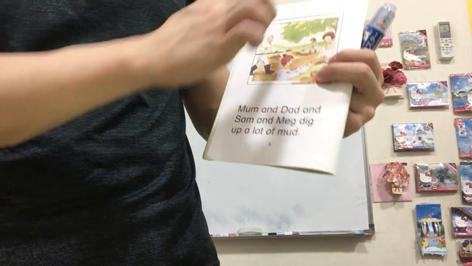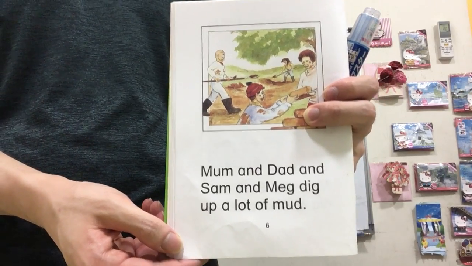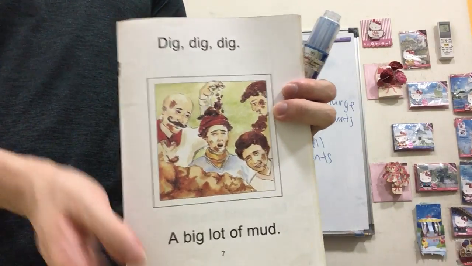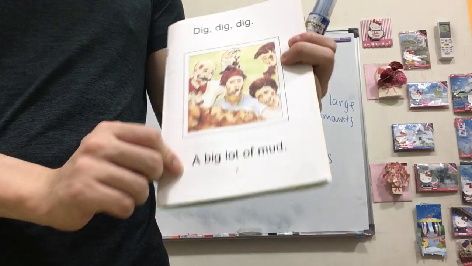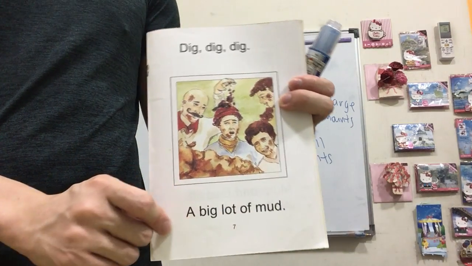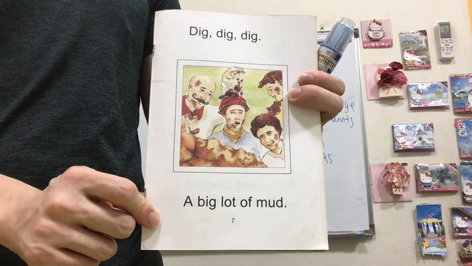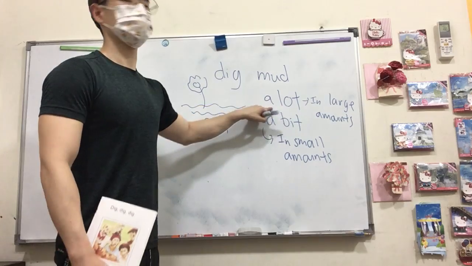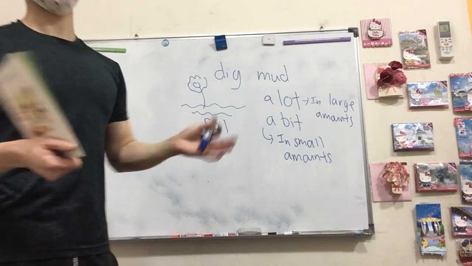So all of them dig up a lot of mud. The next page, dig, dig, dig, a big lot of mud. A big lot is like a lot. So just take a big lot as a lot. They have the same meaning.